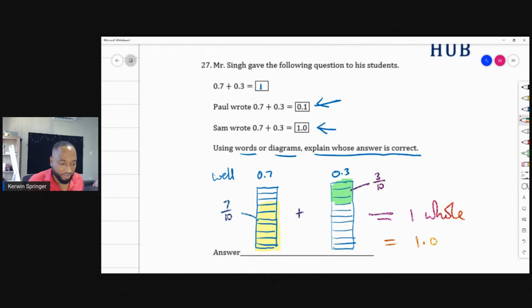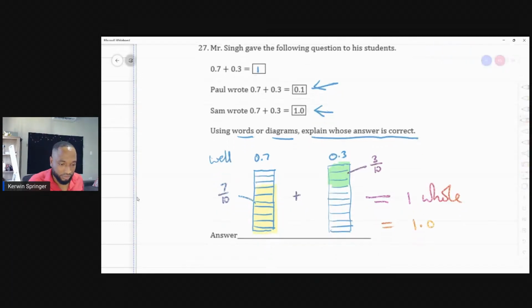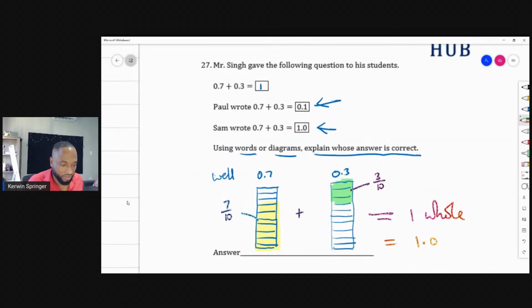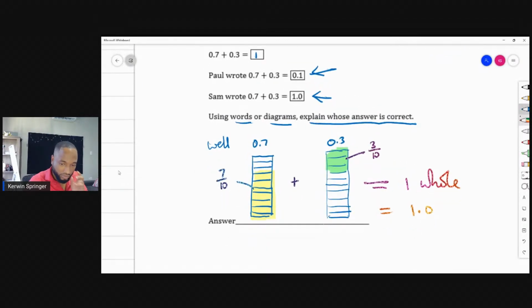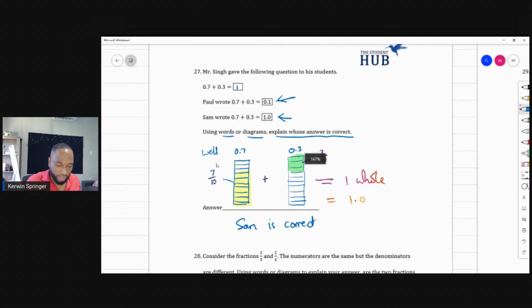Therefore, who is correct? Sam is correct. So what happened to Paul? Paul must have mixed up the decimal points.